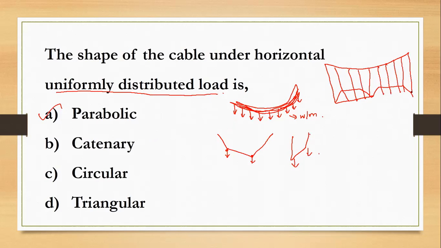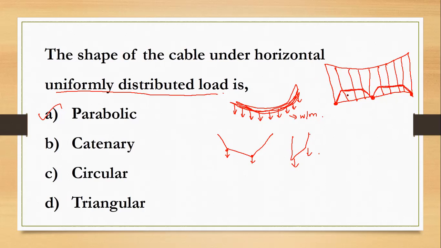There are two types of stiffening girder: 2-hinged stiffening girder and 3-hinged stiffening girder. This is a 3-hinged stiffening girder, so it has 3-hinged support. The cable strengthens the stiffening girder, whereas the stiffening girder stiffens the cable. So it helps in maintaining the shape of the cable throughout.